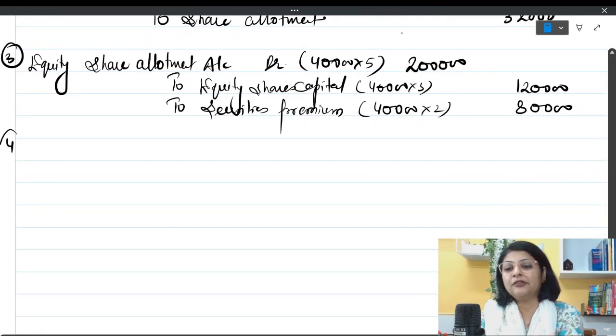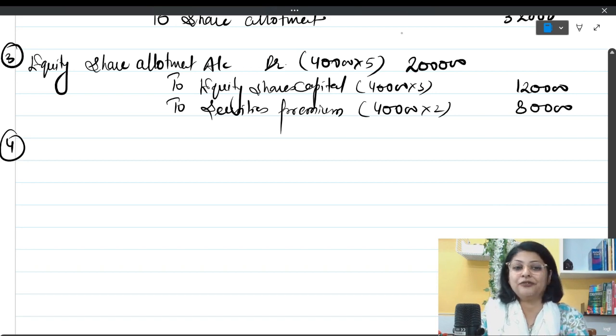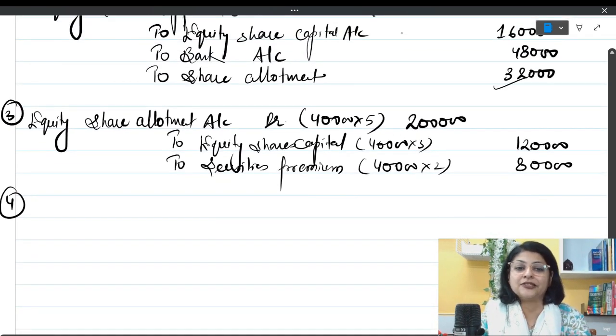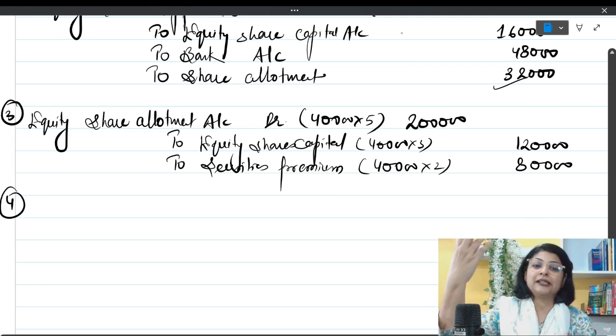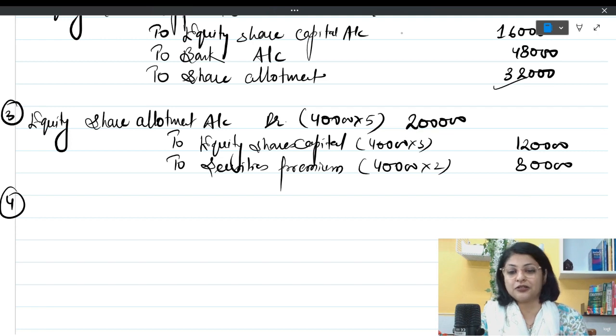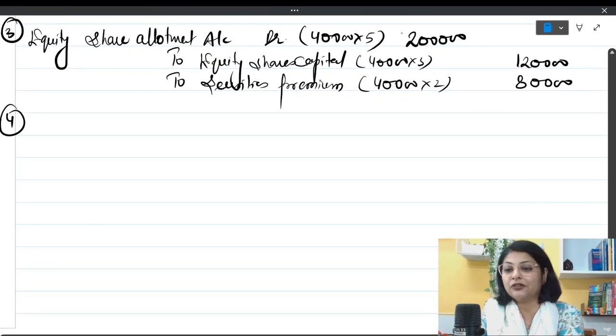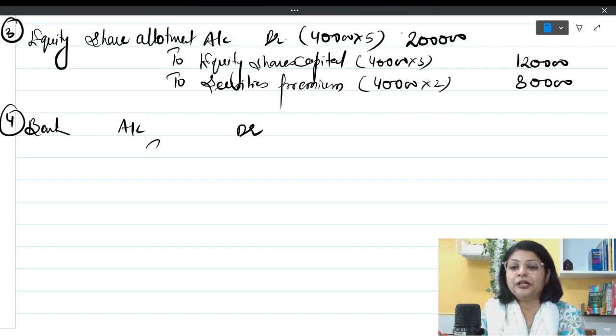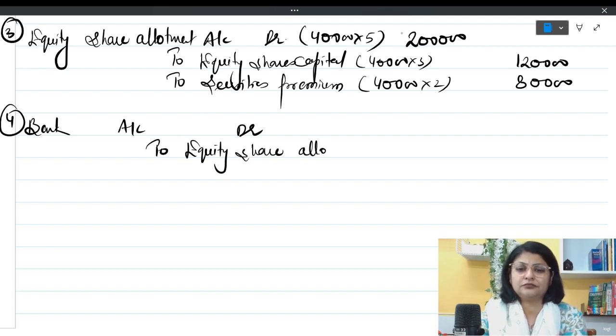Now when I receive the allotment money, don't forget that you have to adjust this thing. I had made the ledger in the previous class, and I had shown you how we have to reduce this amount and write, and your account is getting closed also. So share allotment account is getting closed, but you have to write the lesser amount. Bank account debit to equity share allotment, and the amount will be the total amount due, which is 2 lakh rupees, minus 32,000.